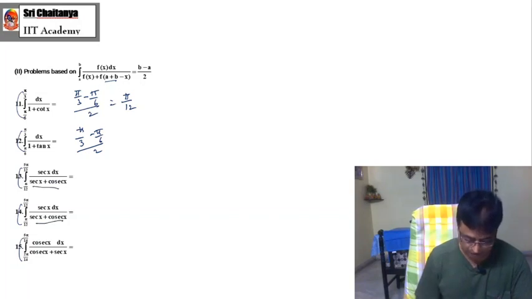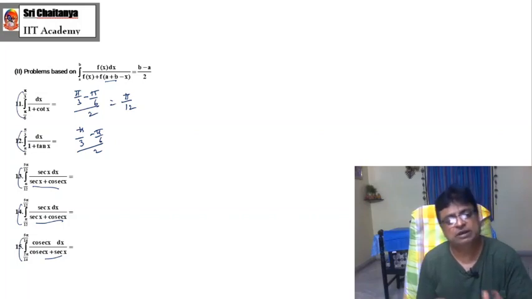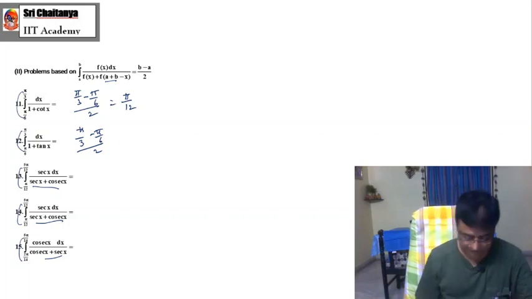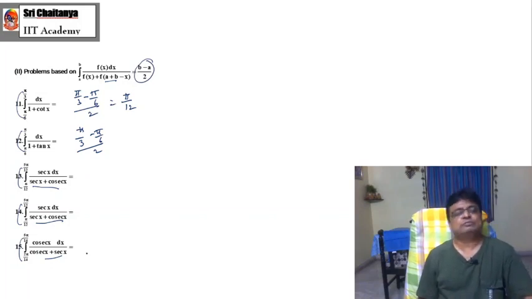Therefore, all these formulas, because the sum of the upper limit and lower limit is pi by 2, f of x and f of a plus b minus x are complementary functions to one another. Whenever this situation holds good, what is your answer? It is (b minus a) by 2. Apply this formula, and you can get the answer.